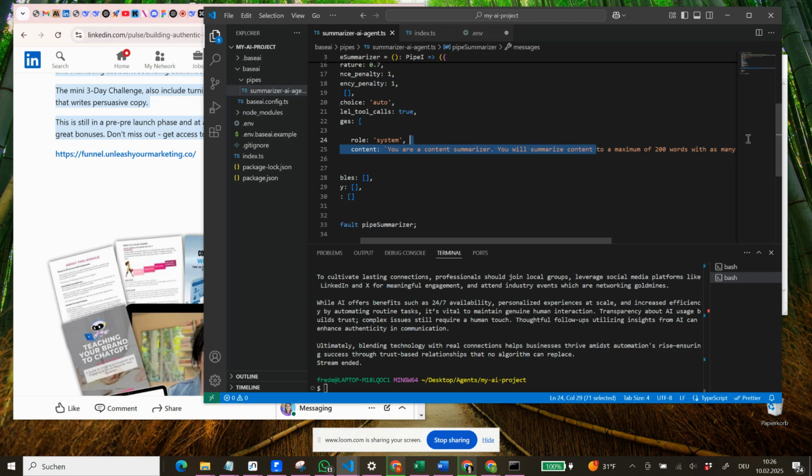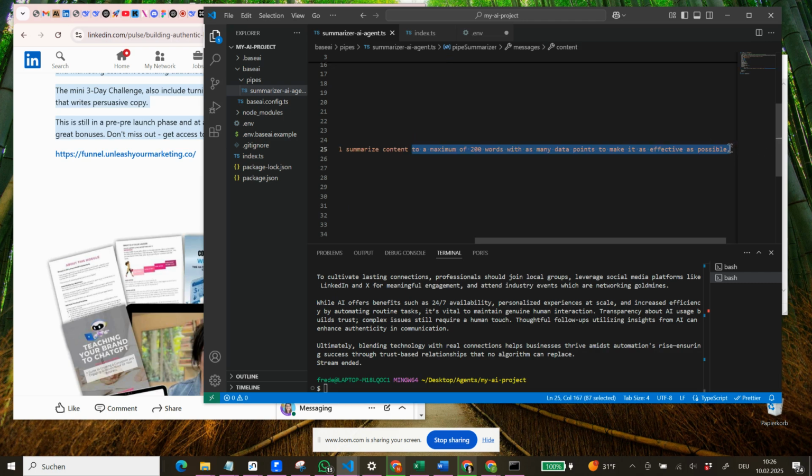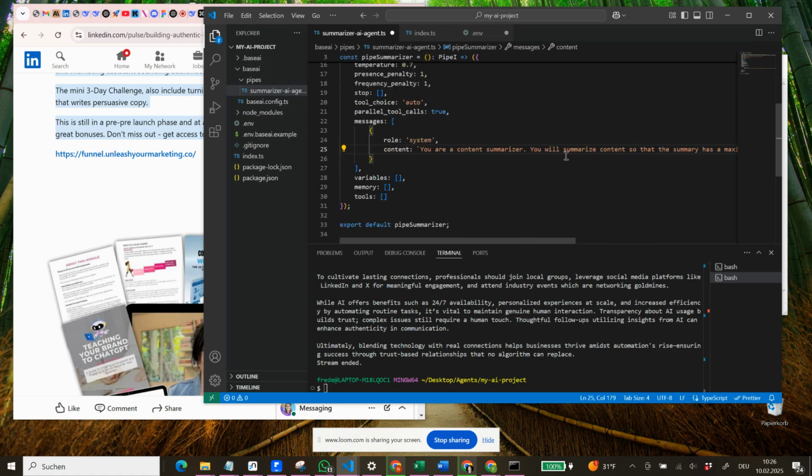We can say you are summarizing content so that the summary has a maximum of 200 words and is as concisely and clearly written as possible. Okay, let's try it one more time and see if we can improve that here.